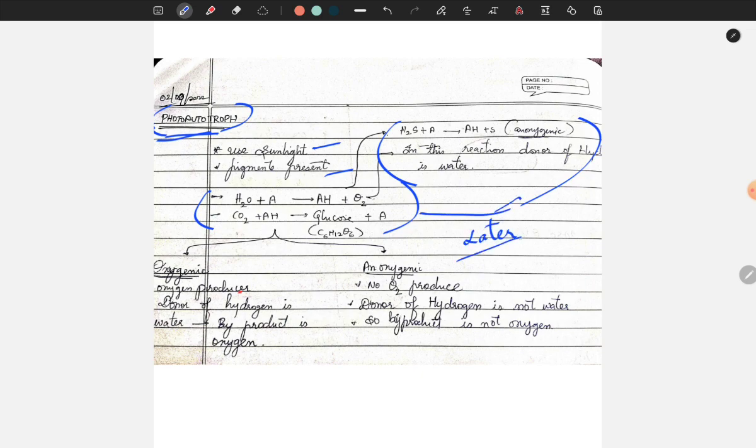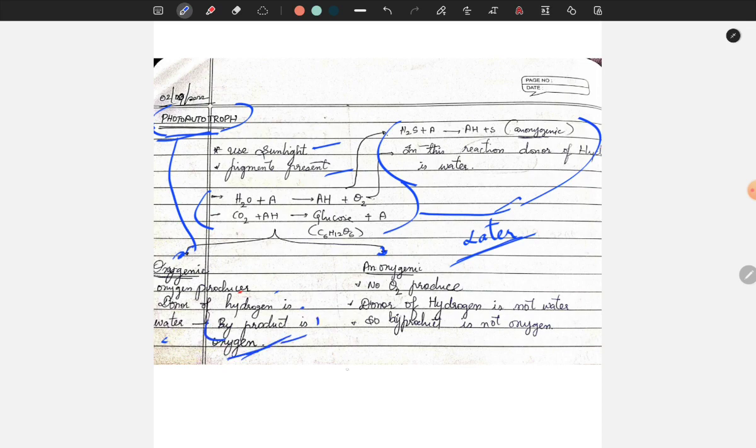Now, photoautotrophs are further divided into two types: oxygenic and anoxygenic. Oxygenic, as the name suggests, produces oxygen. The donor of hydrogen is water in oxygenic, therefore the byproduct is oxygen, right? The byproduct will be oxygen. It must be oxygen.